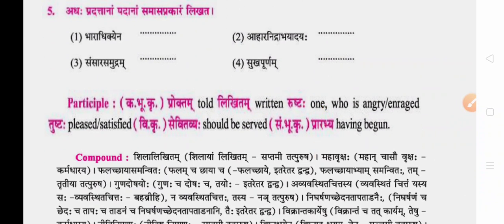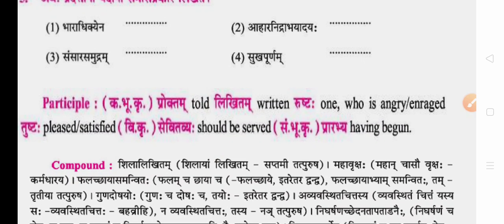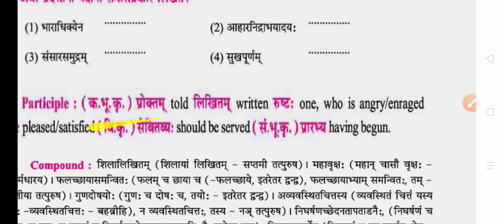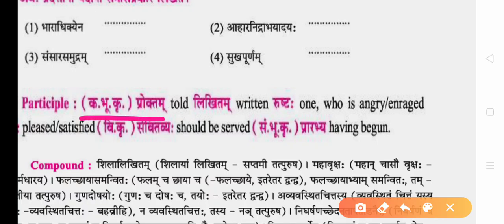Now, some are from your glossary. Proktam, it is written Karmani Bhutakrudanta, it is correct. That is past passive participle. Okay, it is correct. Likhitam also past passive participle. Rushtah is past active. Here there is no karmani, the word is later, it is not confirmed.